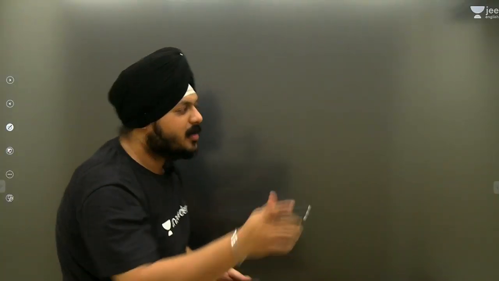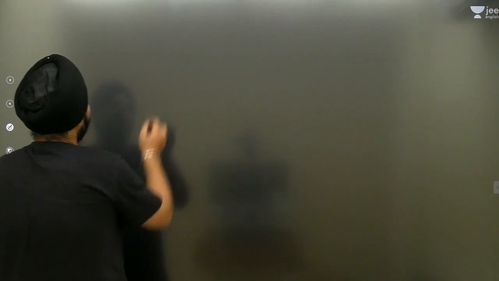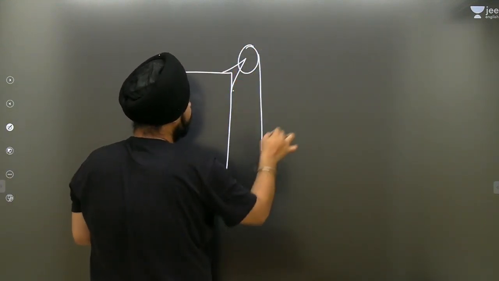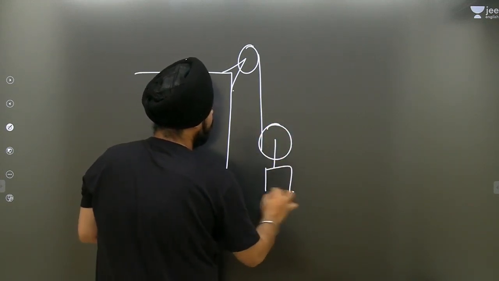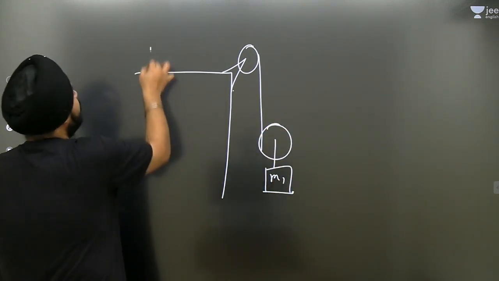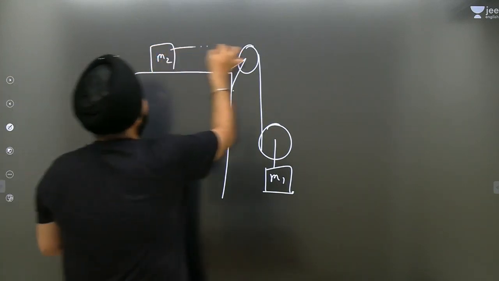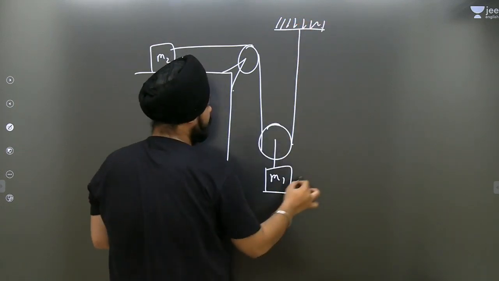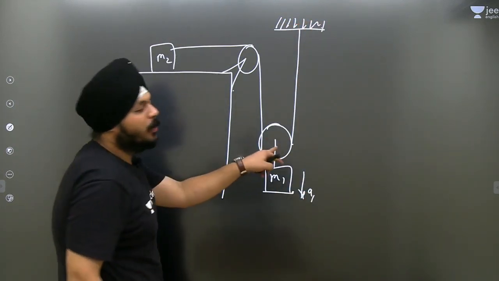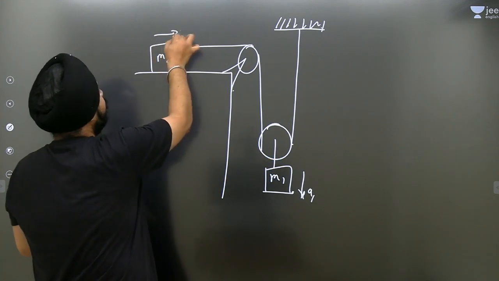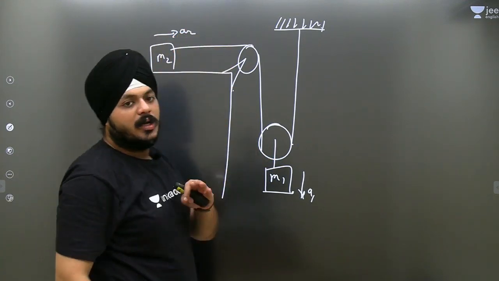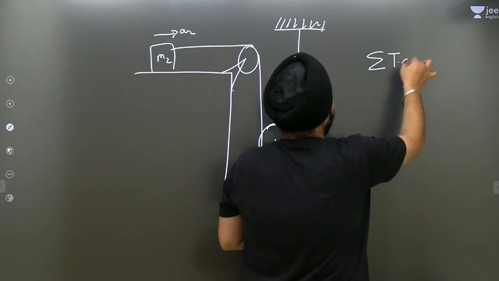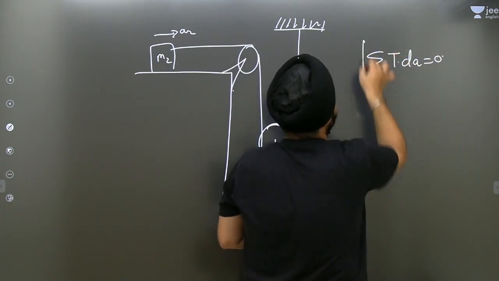Okay, let us take a sum related to movable pulleys, so it will clear the concept. You have seen this kind of sum. This is M1, and this is M2, and it is connected to this pulley. Suppose it is moving downward with acceleration A1. This pulley is movable, right? So the accelerations of both blocks will be different. In that case, we have to find the relation between the accelerations of the blocks.